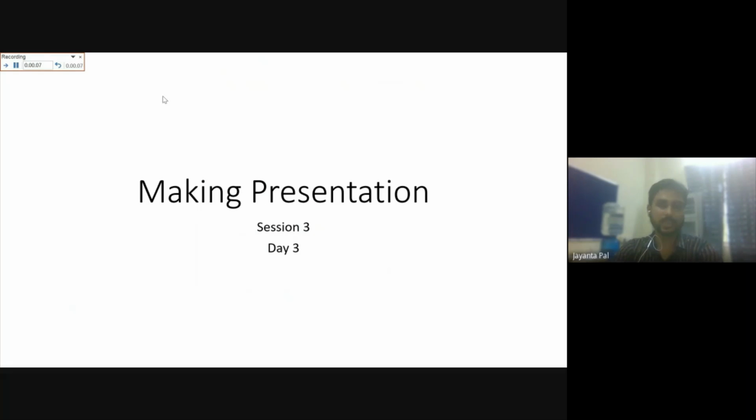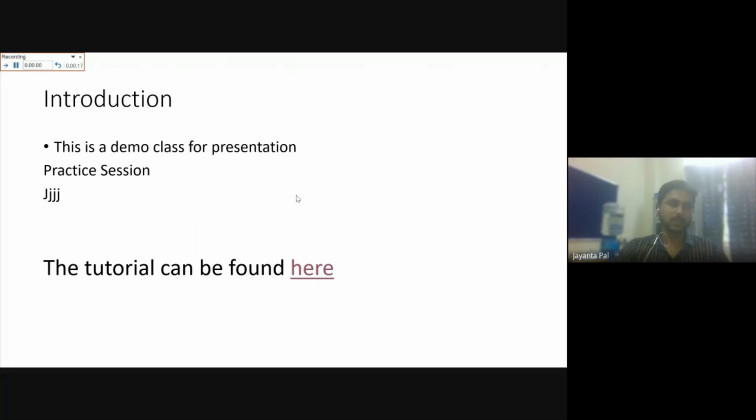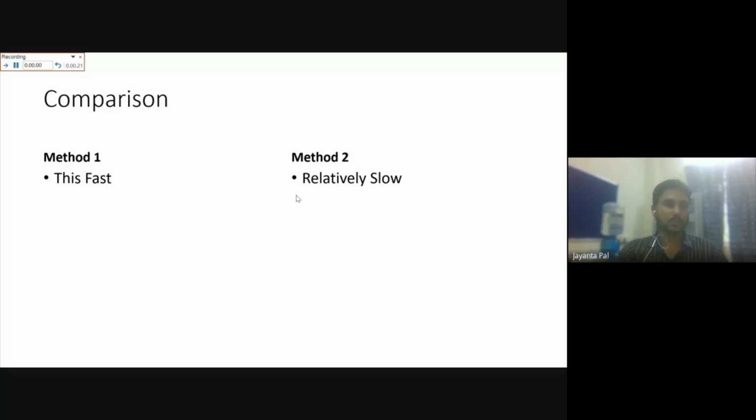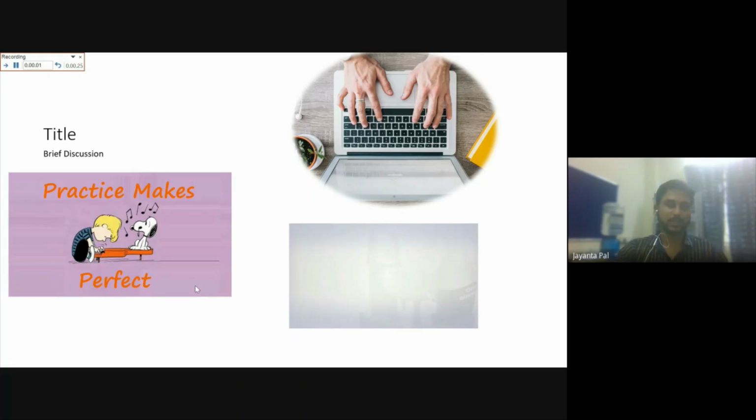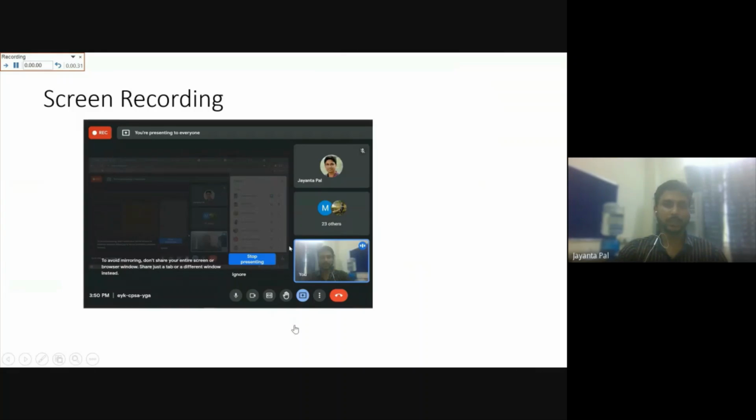Starting from the first slide, you present as if you are presenting to the audience, but you are actually practicing. So let us go to the second slide and talk about it. Go to the third slide, where you have discussed the comparison part. In the fourth part, you have talked about images, resizing, links of images, and videos. We have talked about screen recording and recorded the timing over here.